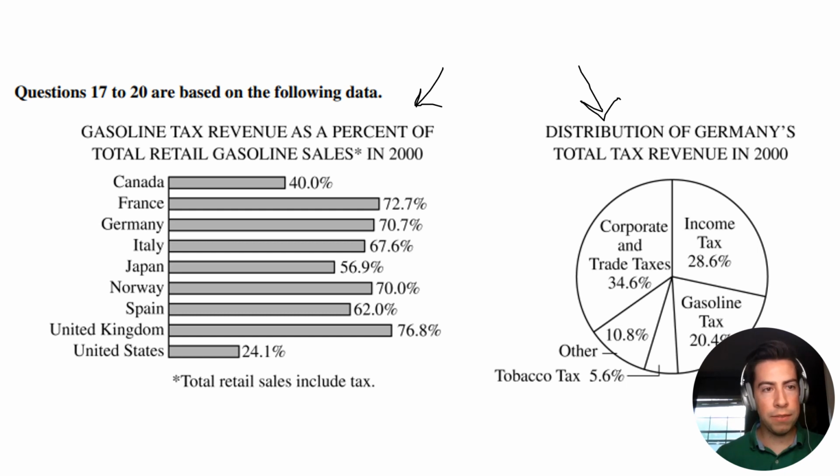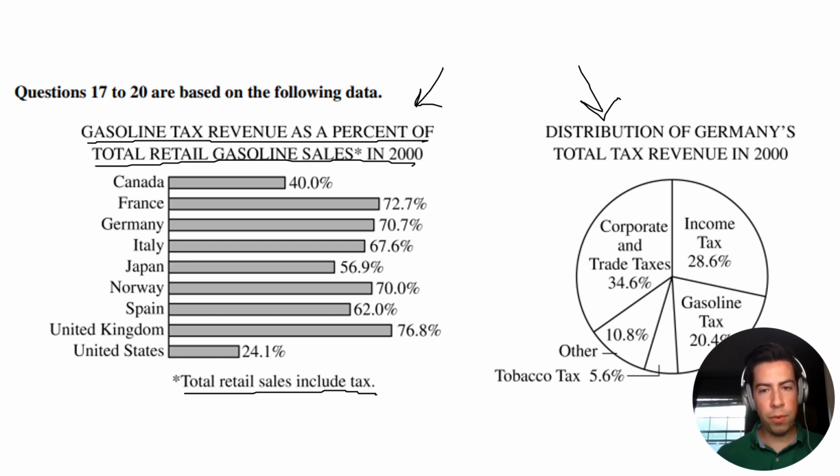So this first one right here, we have gasoline tax revenue as a percent of total retail gasoline sales in 2000. And down here we have total retail sales include tax, okay? What this means is that this first graph is saying out of all the money that you make from gas, we want the percentage of that money that only comes from taxes.